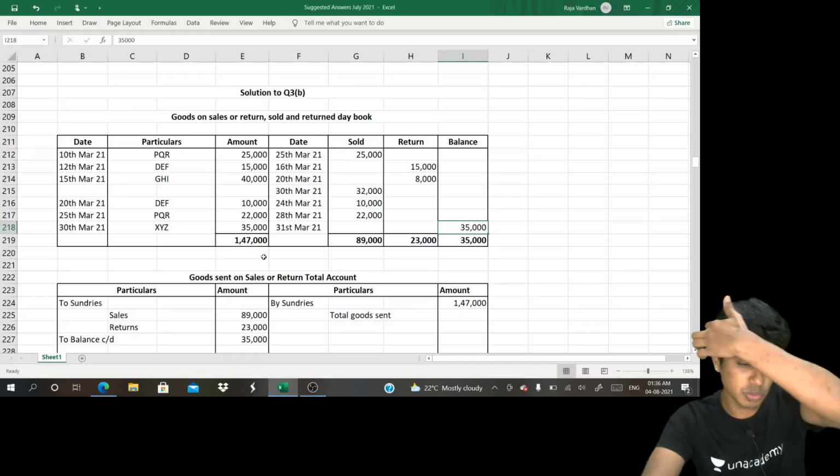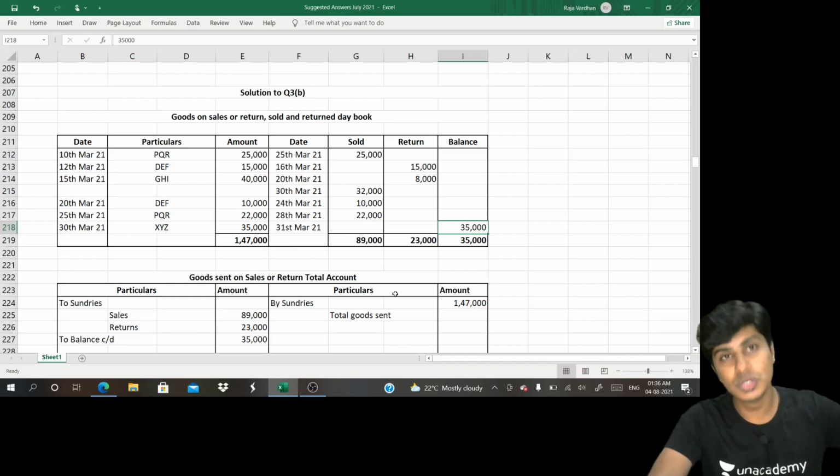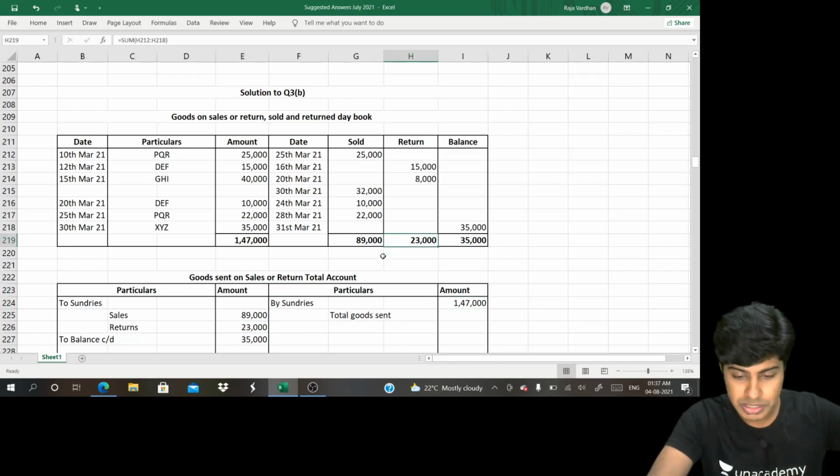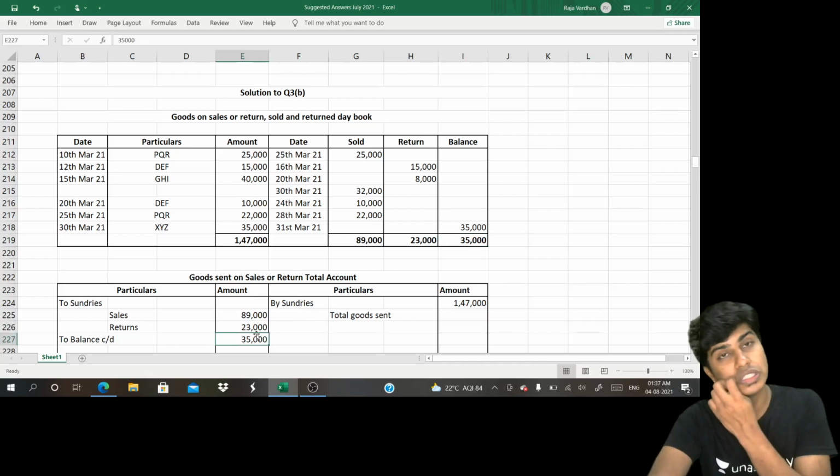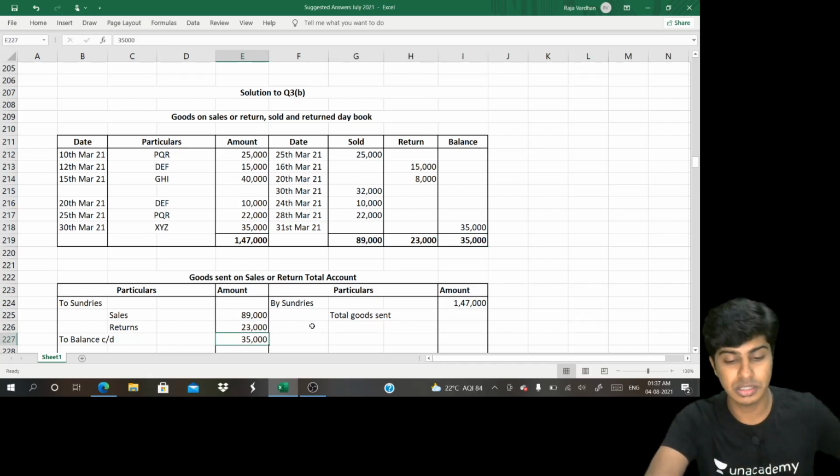Now this entire thing comes to 1,47,000. It is like goods sent, so write on the credit side 1,47,000. Out of which how much is sold? 89. How much is returned? 23. Balance carried on will become 35. That is goods sent on sale or return basis account.